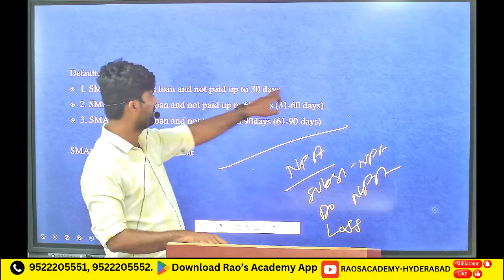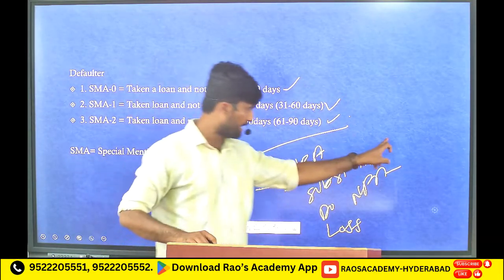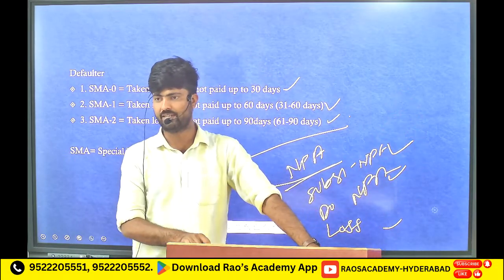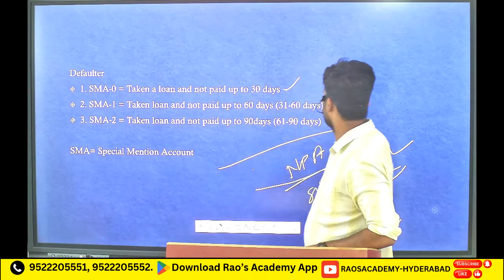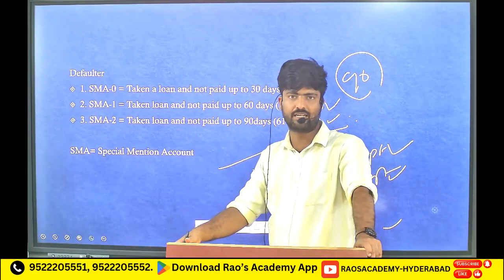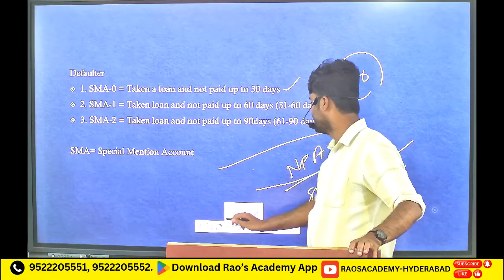Understand? First one, second one, third one, then NPA starts: substandard, doubtful and loss. Perfect, right? So NPA starts from this 90 days. If a person is not paying the amount after 90 days, then we will call it NPA. This is about NPA.